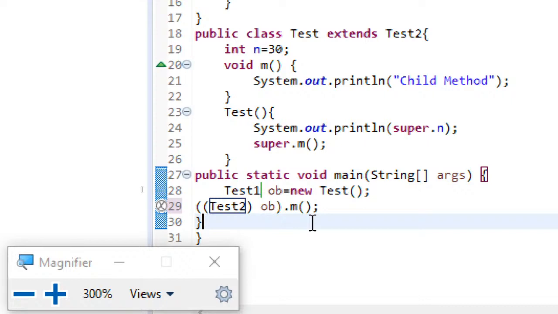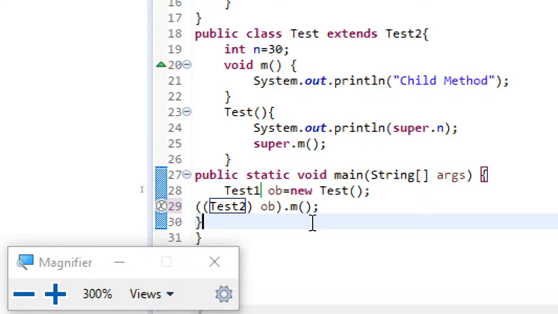Next, coming to super. Super can be used to invoke the parent class constructor from the subclass constructor, which has to be the very first statement in the subclass constructor. And by default, when the subclass constructor is invoked, a parameterless super statement will be automatically added by the Java compiler within the subclass constructor.